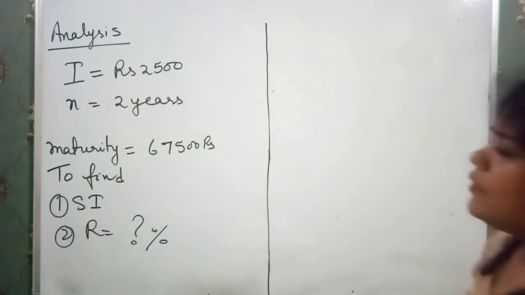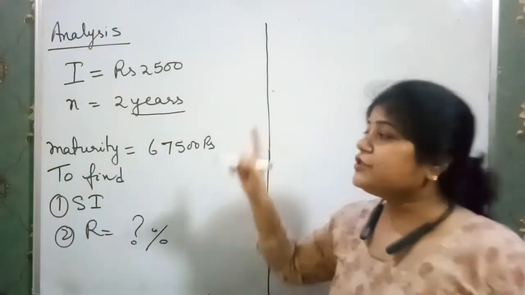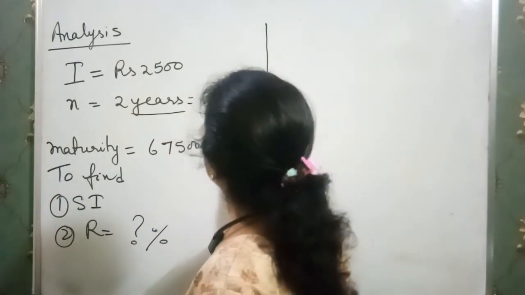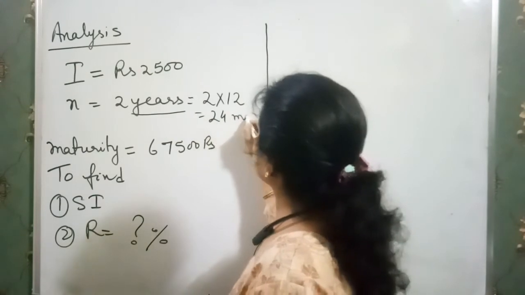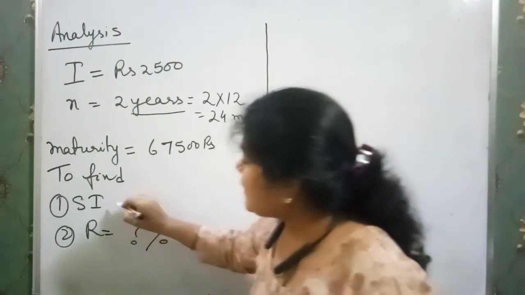Okay. Now first thing we see that it is in years. So change it into months. So we have to multiply with 12. Okay. So we have 24 months. First step. Clear? Now we have to find the simple interest.